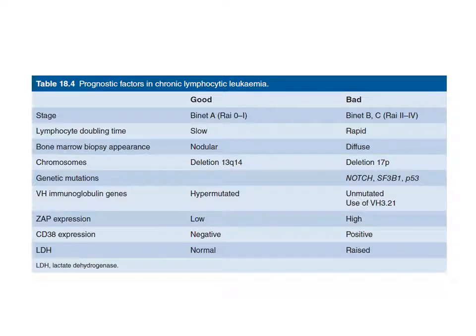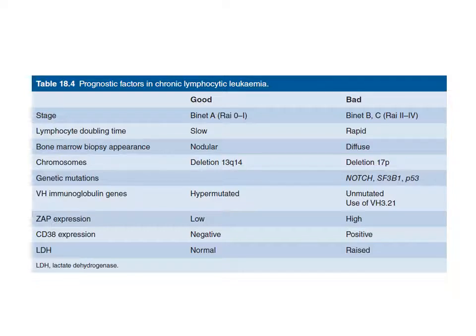Now this is a table from Essential Haematology. If you like, you can memorize this. This may be a bit easier. Prognostic factors in chronic lymphocytic leukemia. Number one is stage. I will explain what is stage.